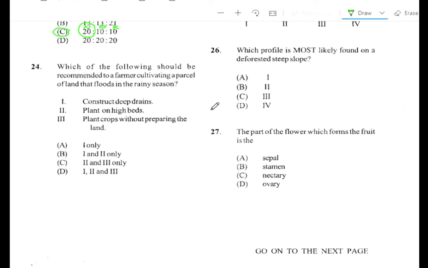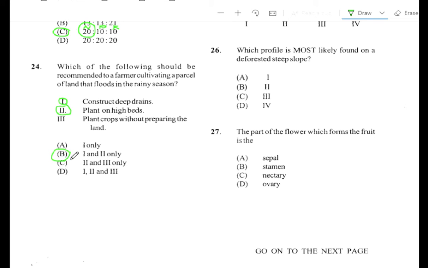Question number 24. Which of the following should be recommended to a farmer cultivating a parcel of land that floods in the rainy season? 1. Construct deep drains. 2. Plant on high beds. 3. Plant crops without preparing the land. Alright, so these two would be relevant, 1 and 2. So the answer is B.